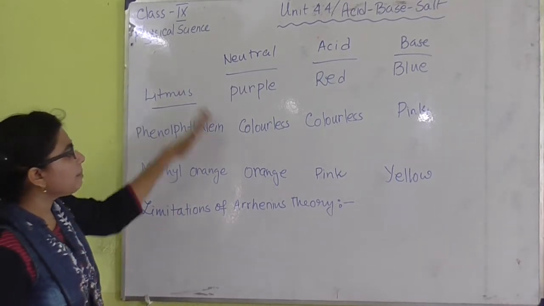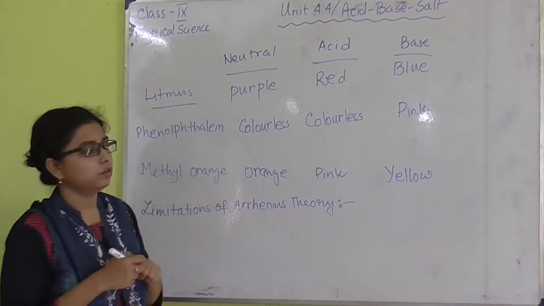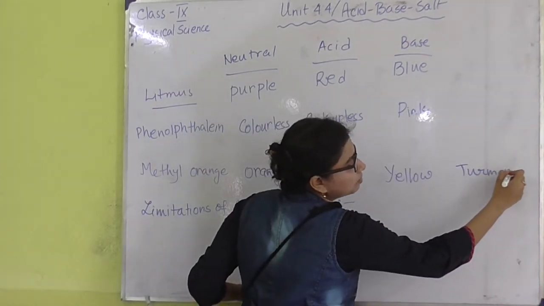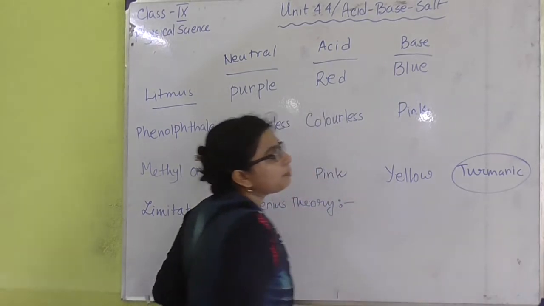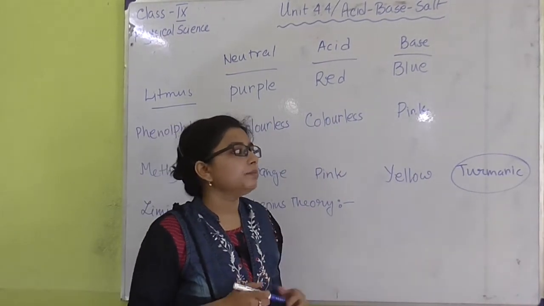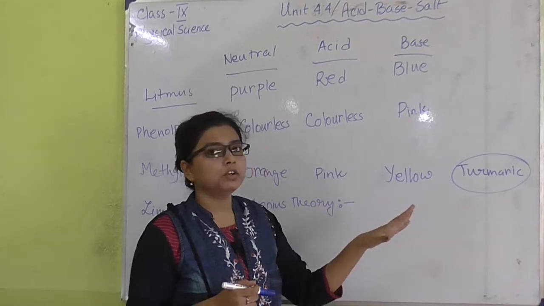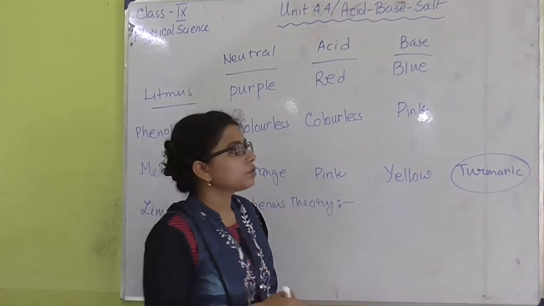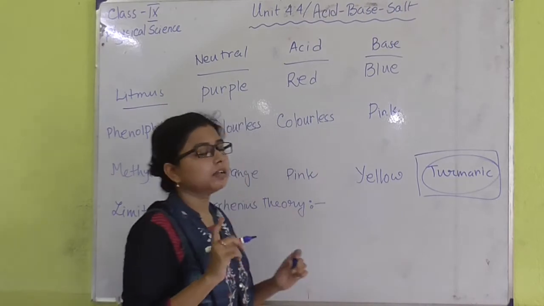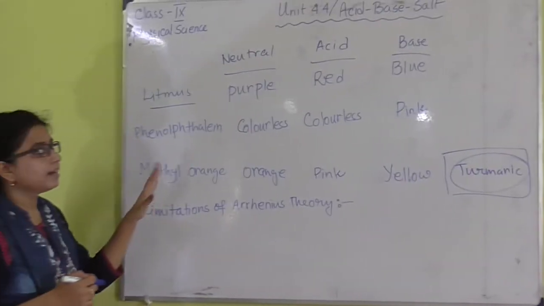Apart from this, we have a very common indicator, that is turmeric. Turmeric also can act as an indicator. In presence of acid, it shows pink color, and in presence of base, it becomes brown. Generally we know that turmeric is yellow in color. So this is one very common and also natural indicator. So this is all about the indicators and their colors.